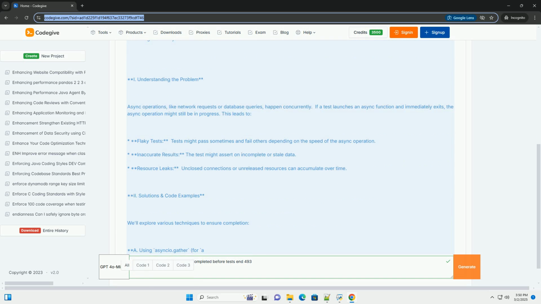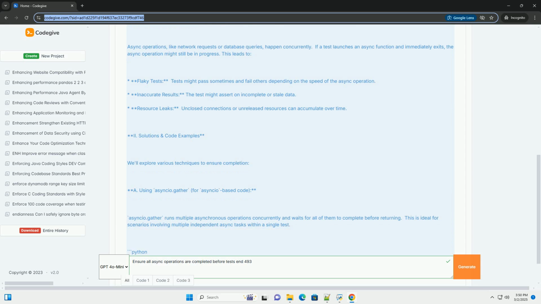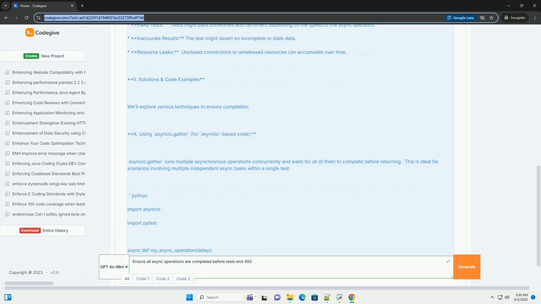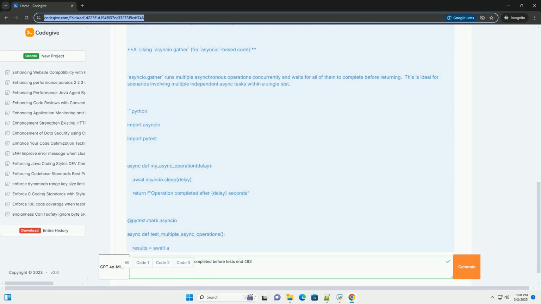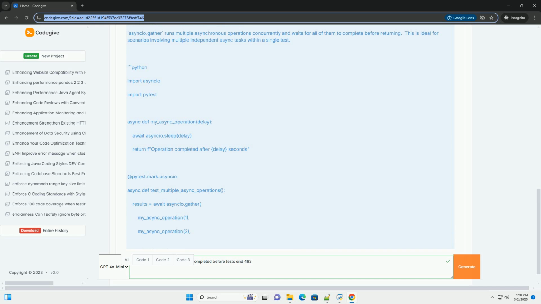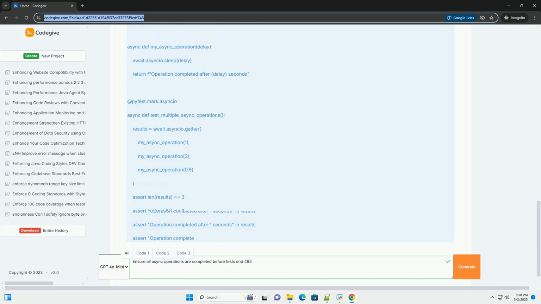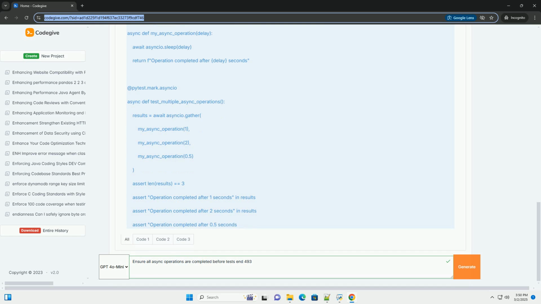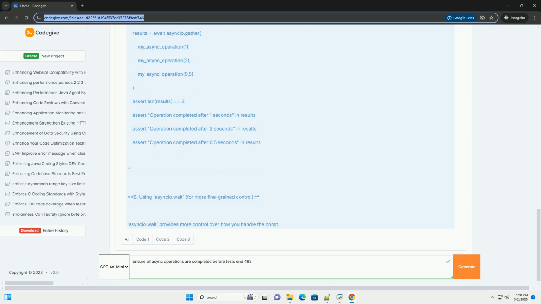on scenarios where you might encounter error 493, though this error number isn't universally standardized and its meaning depends on the context. We'll address the broader problem of incomplete async operations. This tutorial will cover several approaches using Python and common testing frameworks, pytest and unittest. We'll also discuss best practices for writing robust asynchronous tests.